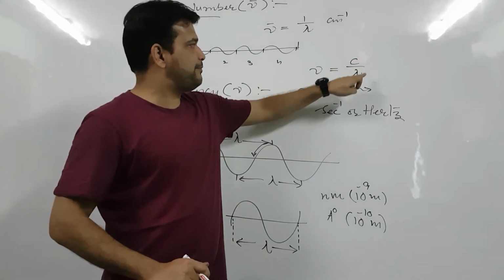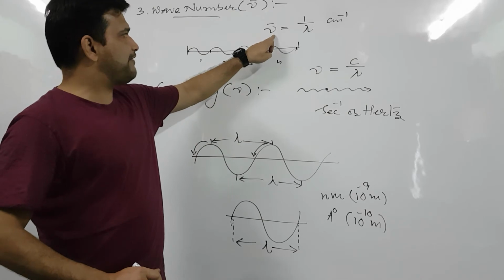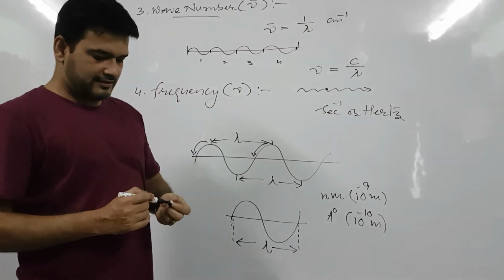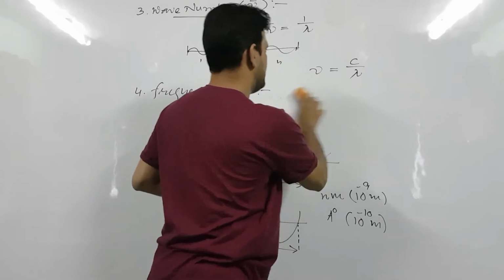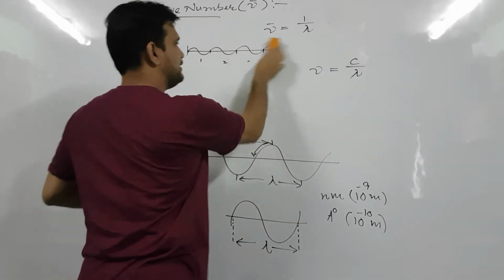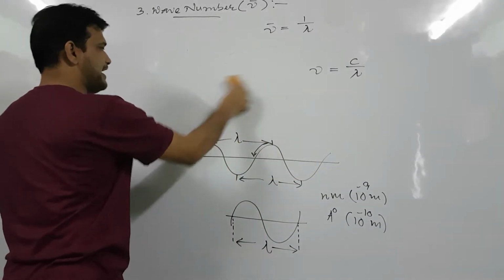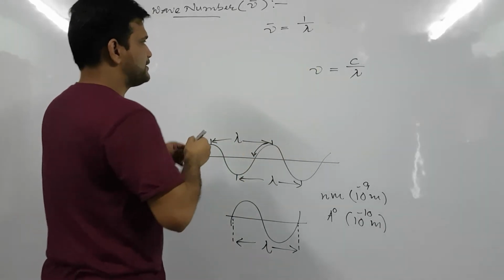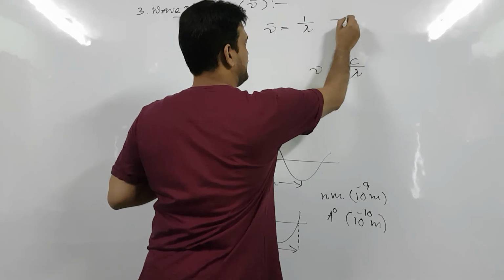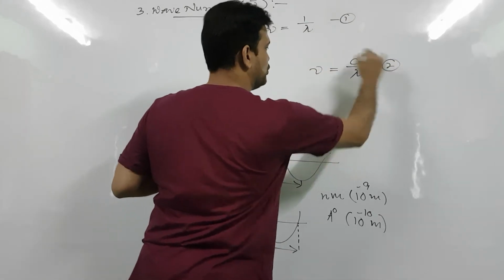Frequency is c upon lambda, wave number is 1 upon lambda. Suppose this is equation 1 and this is equation 2.